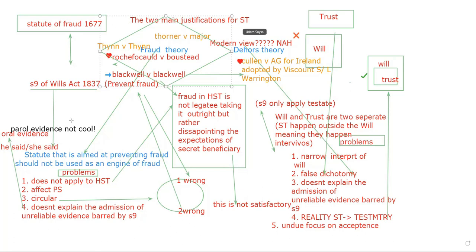But what will happen if there is no secret trust? There will be fraud. For example, if I have some illegitimate child, I give 10,000 to Sajani to give to my illegitimate child. I'm the testator, the writer of the will. Sajani is basically the legatee.